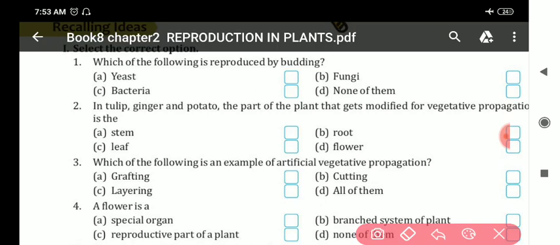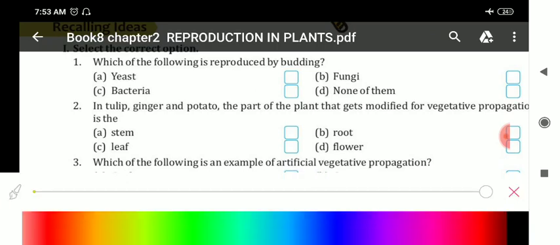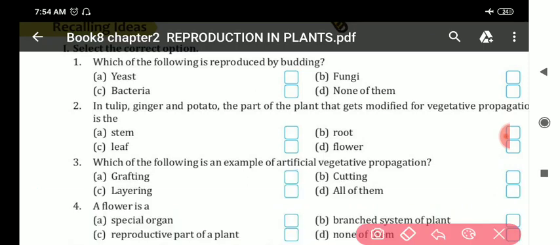First, pick the correct option. First question: Which of the following is reproduced by budding? The answer is yeast, A. This is the answer. Yeast. Clear all of you? Yeast is the answer.